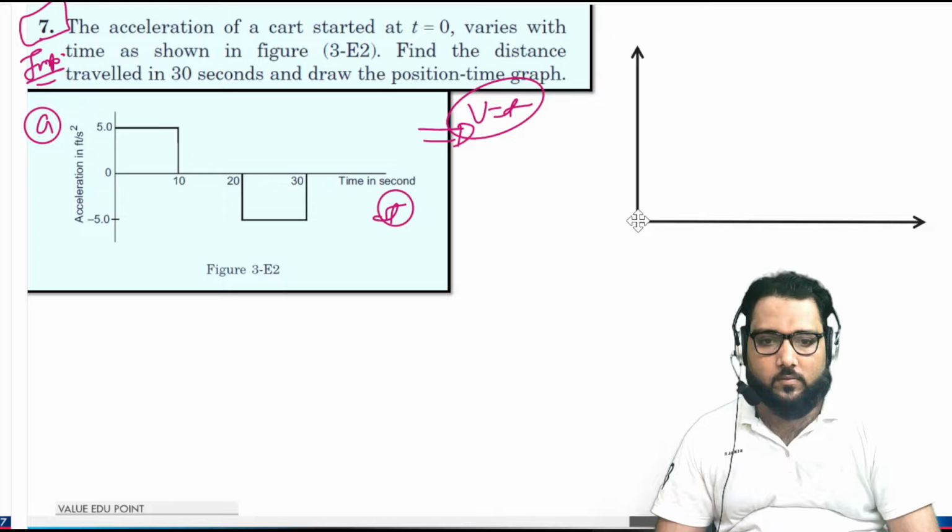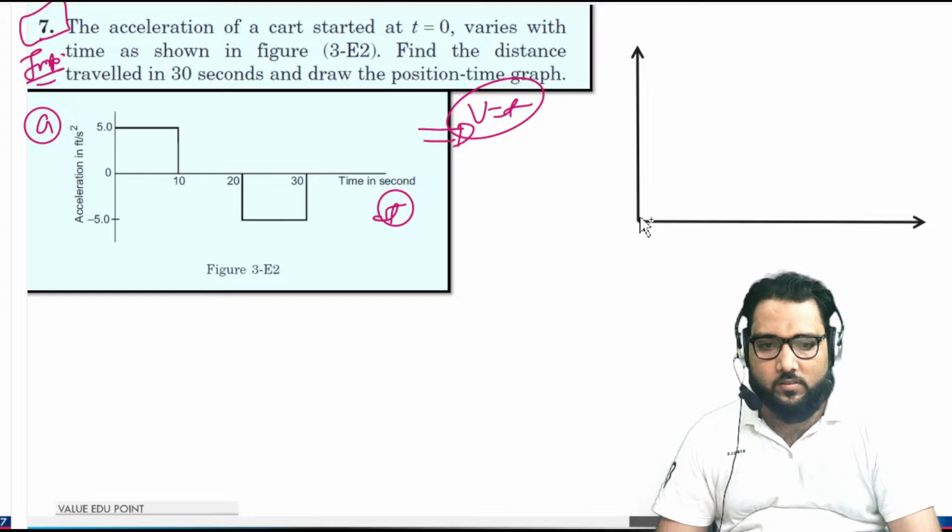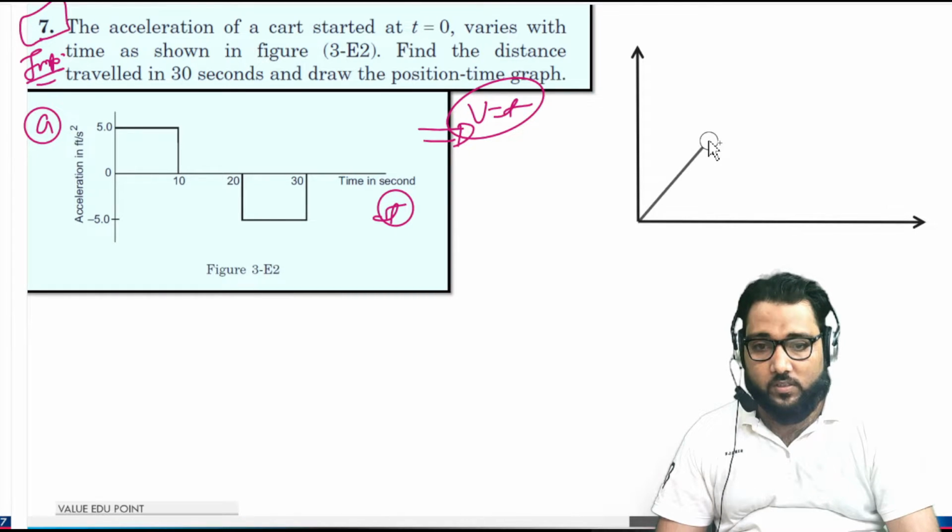Okay guys, see what is happening. First the body will start from t equals 0, with an acceleration of 5 meter per second square. It achieves a maximum velocity. Then after that, acceleration is 0, which means the velocity will be constant.